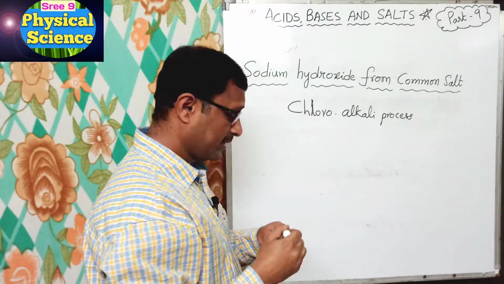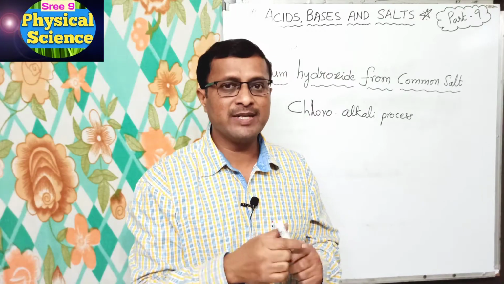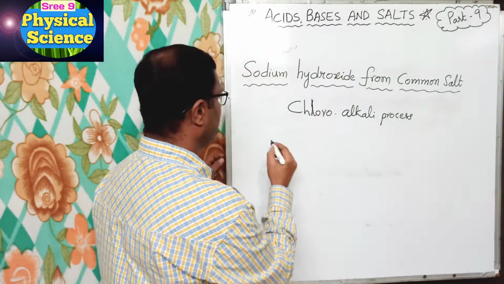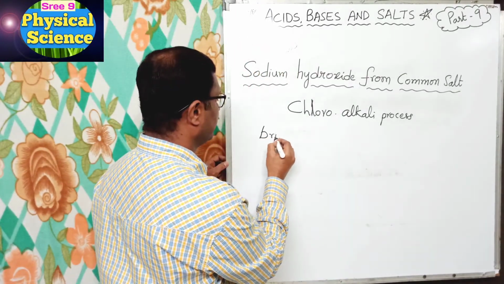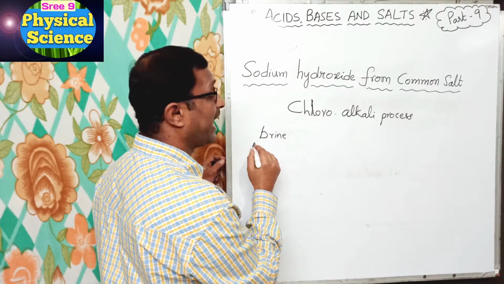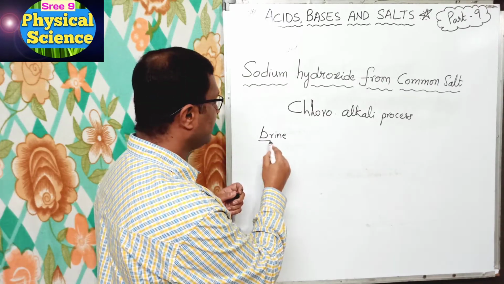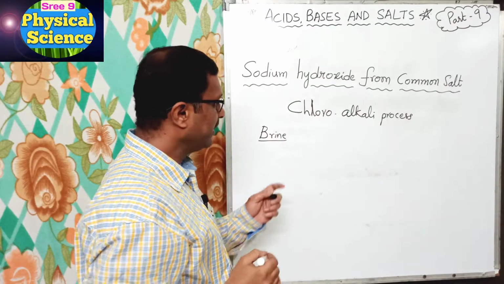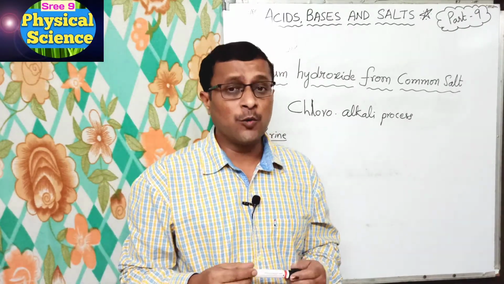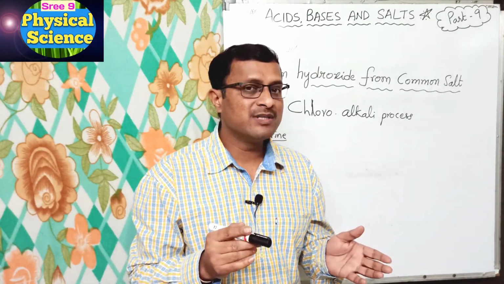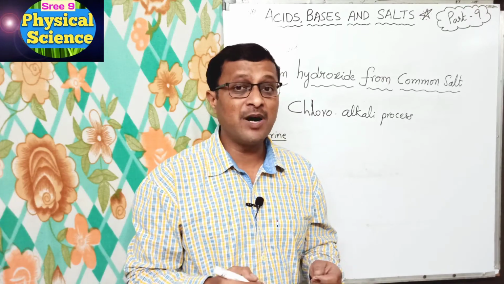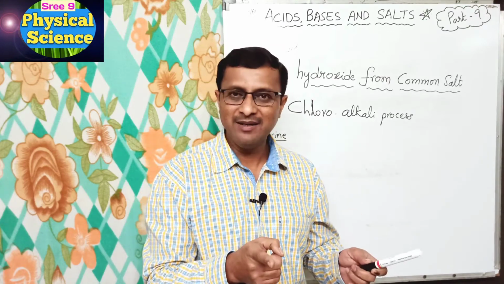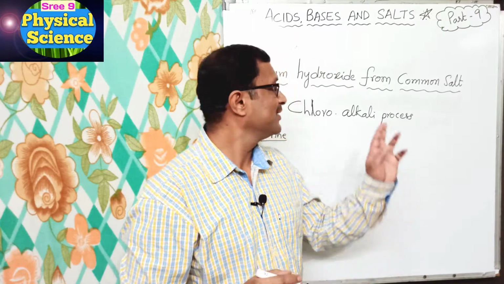So here, actually the aqueous solution of salt is called brine solution. Okay, aqueous solution of salt is called brine. Remember this. Okay, it is called chloro-alkali process because of the products formed, chloro for chlorine and alkali for sodium hydroxide.